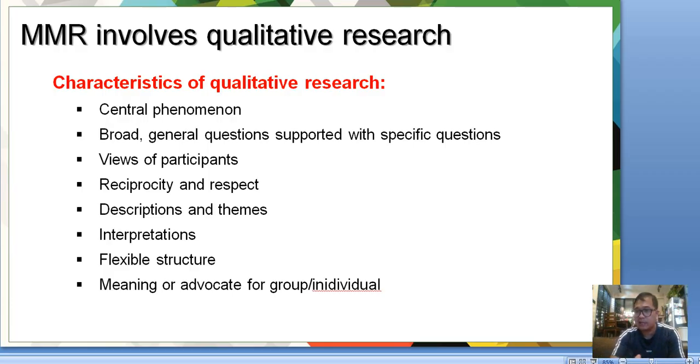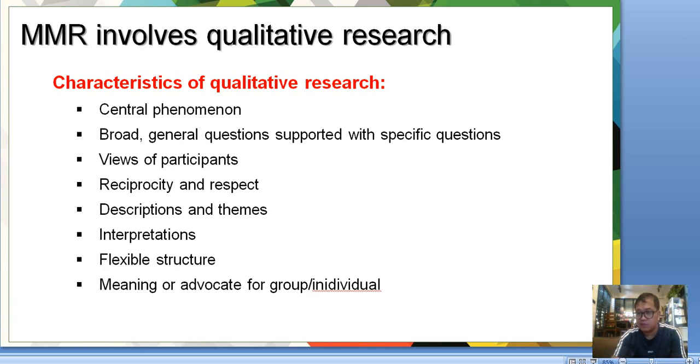Of course, we have a guide, but we try to explore until we get the answers to our inquiries. And the views of the participants, the reciprocity and respect, the descriptions and themes.